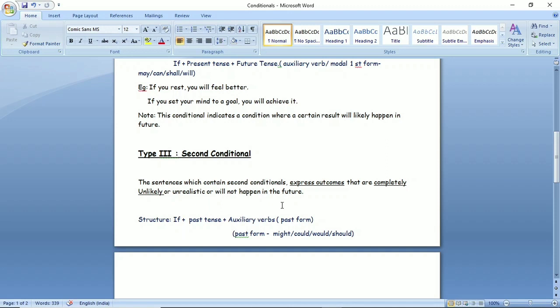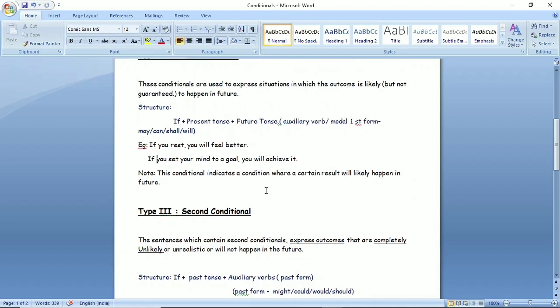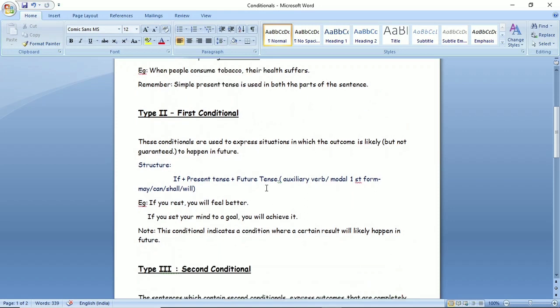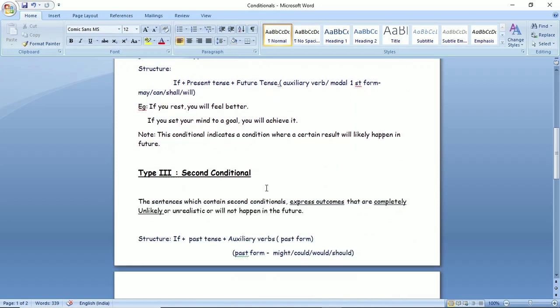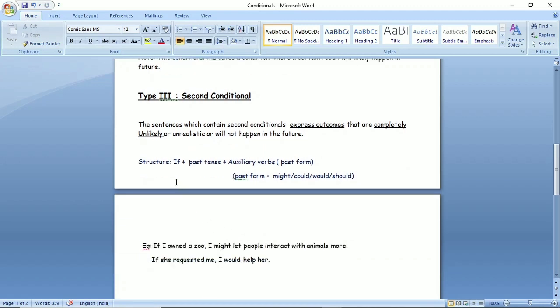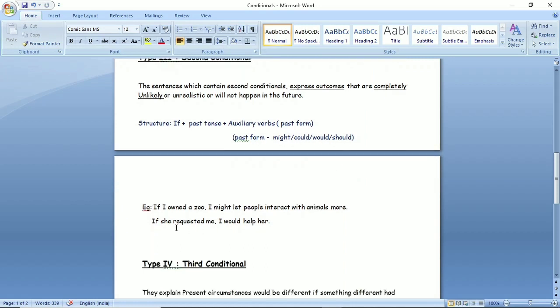Students, I would like to tell you that only first conditional is possible, zero conditional is possible, and second conditional, it is not at all possible that whatever condition we are putting in second conditional, that it will surely happen in the future. Right? So its structure is if plus past tense plus auxiliary verbs in their past forms. For example, might, could, would and should. Now example, if I owned a zoo. Students, owned is the second form of the verb. So this part is in the simple past tense.